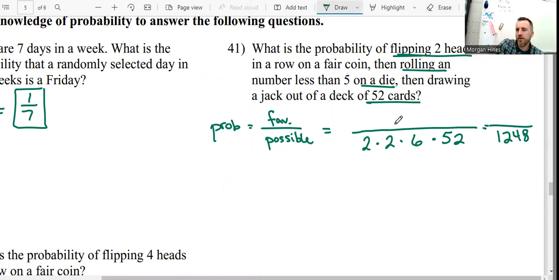Well, what's the number of favorable ways that that could happen? Well, one side of a coin is heads. We want to do that twice. How many possible ways are there to roll less than a 5? 1, 2, 3, and 4. So there's 4 ways that could happen. And then draw a jack out of a deck. If you don't know, there's 4 suits in a deck and they all have jacks in them. So there's 4 of those. Multiply straight across and you get 16. If you did that, there's 1,248 possible ways that that could go. 16 of them would involve all 4 of these things happening at the same time.